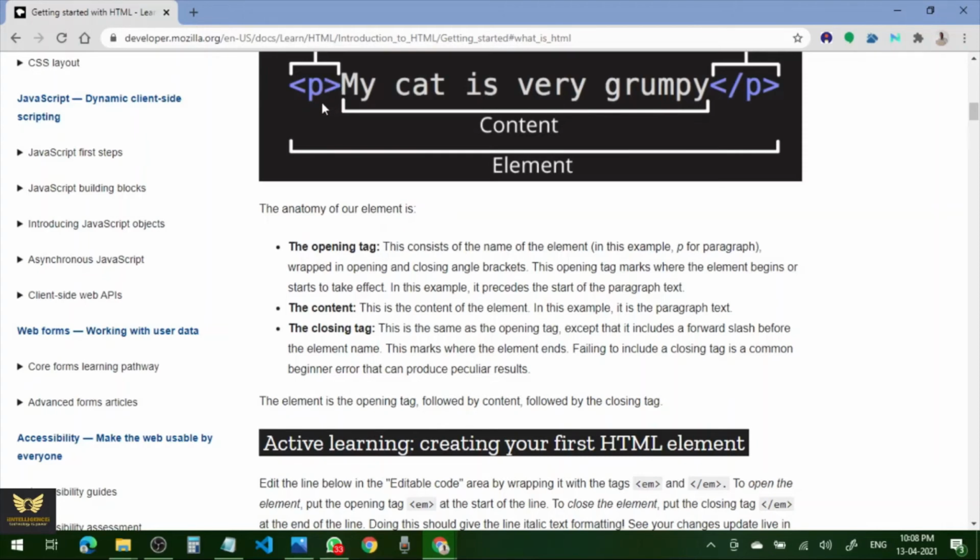This opening tag marks where the element begins or starts to take effect. This is the starting of the element. In this example, it precedes the start of the paragraph text. So before the paragraph is given, this opening tag comes in, right? Now this is the content of the element. In this example, it is a paragraph of text. It is a word or paragraph, whatever it is. It can be a short paragraph or lengthy paragraph, nothing wrong.